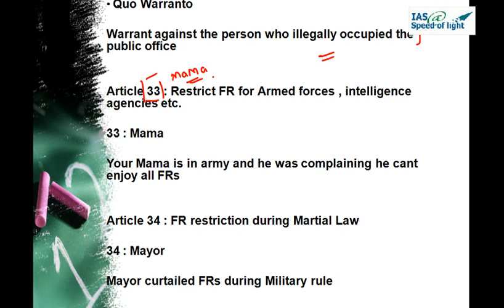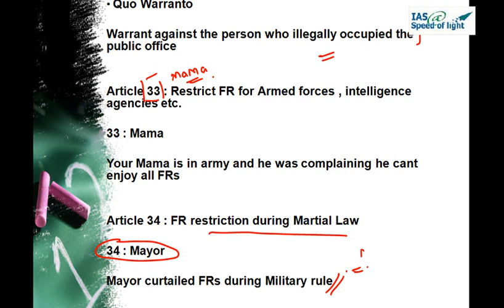Article 34, that is the restriction of fundamental rights during martial law. 34 is mayor, the mayor of a city. So mayor of a city curtailed fundamental rights during military rule.